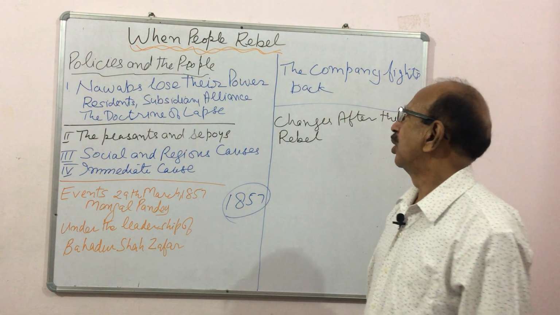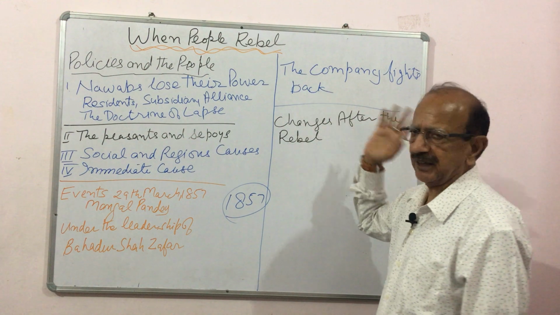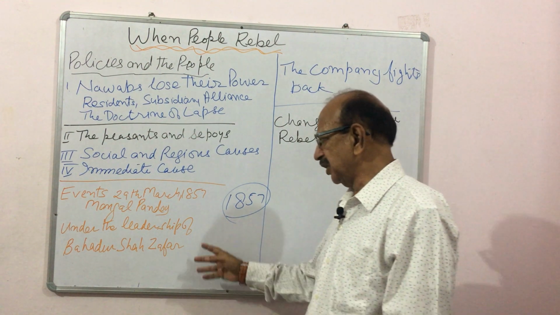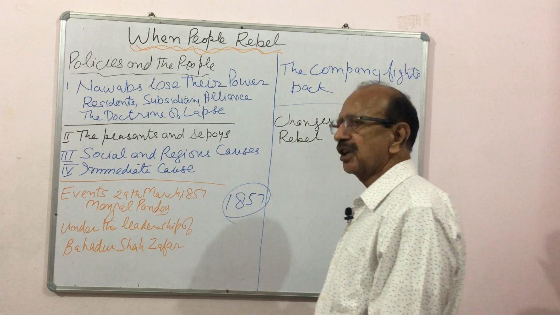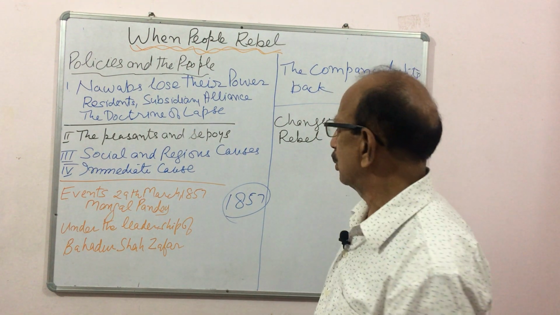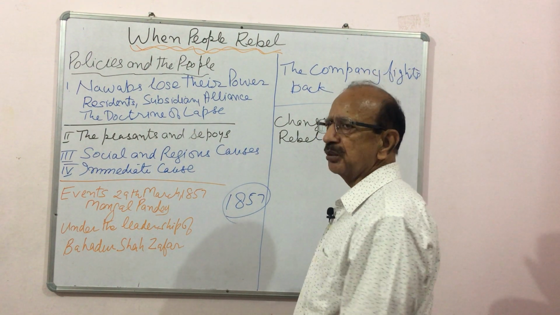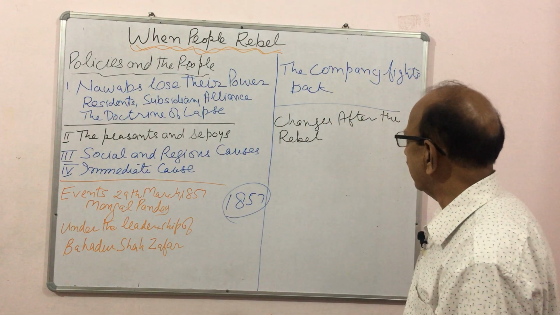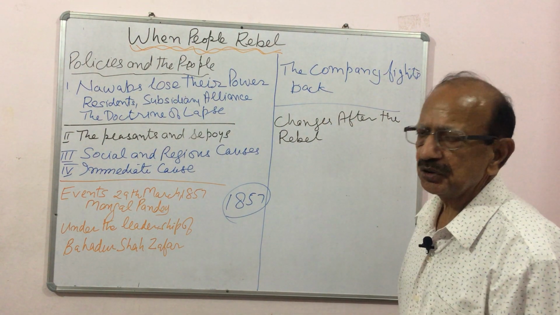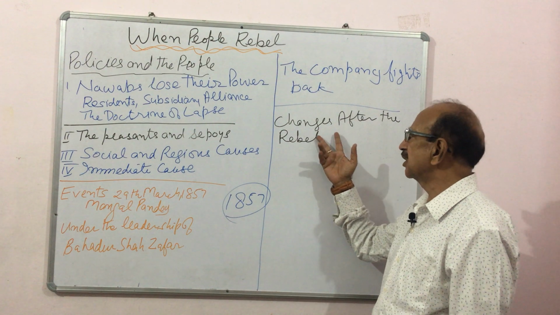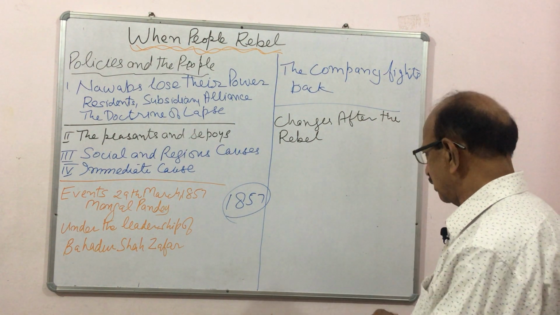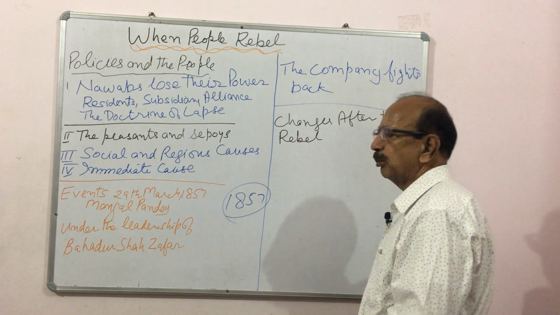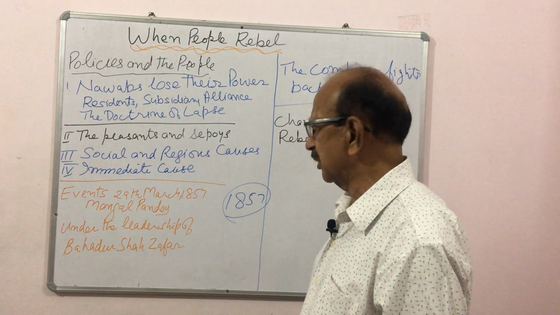And after that the Company fights back. After the events we will study how the Company fights back. It means how the Company was able to put down that revolt with an iron hand. And finally we will read about the changes after the rebellion. What were the changes that were made by the British after the rebellion?